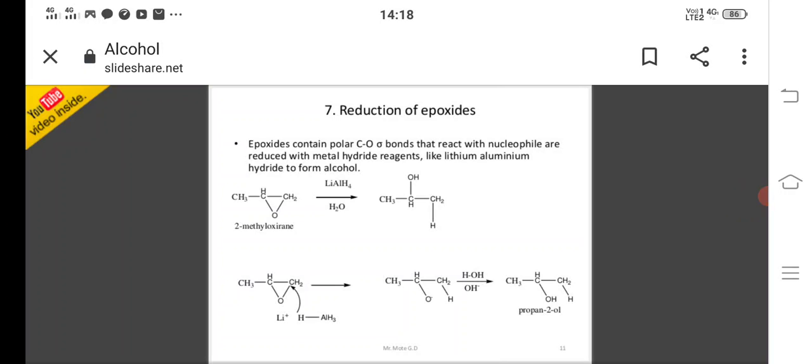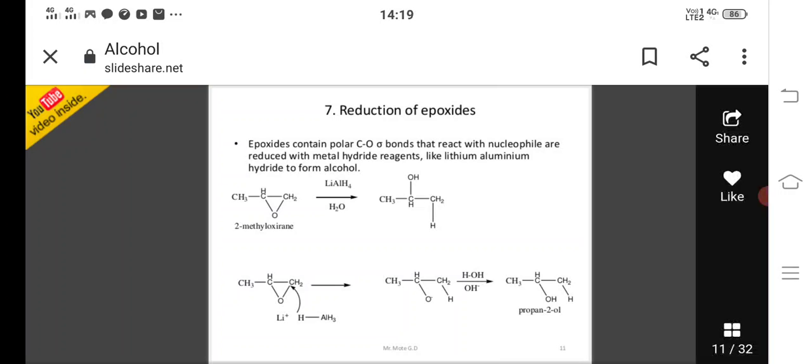Mechanism: first, this epoxide reacts with the hydride, and here the epoxide bond will break and form O minus. After that hydrolysis will occur. On hydrolysis it is converted to propane-2-ol, or 2-propanol is formed.